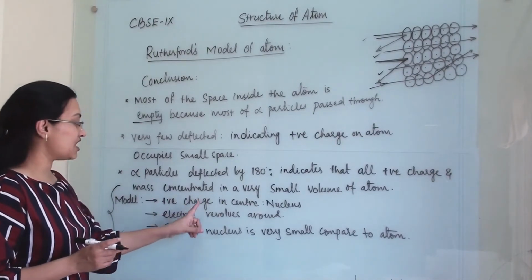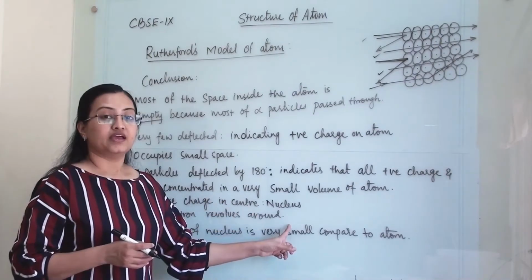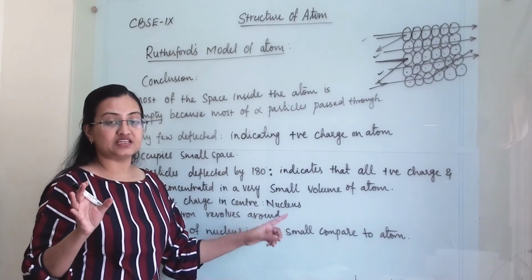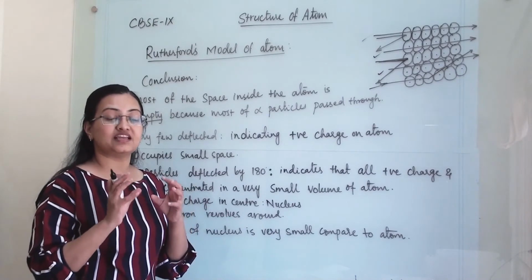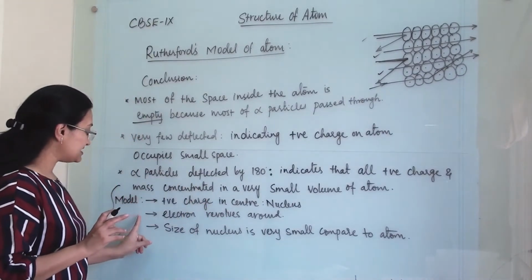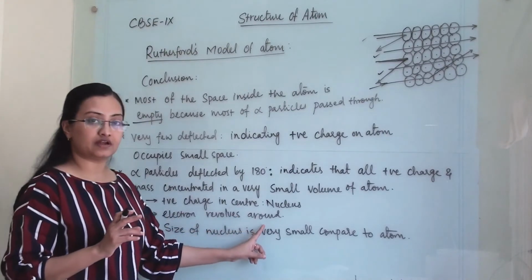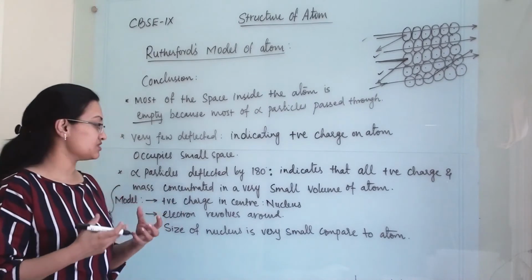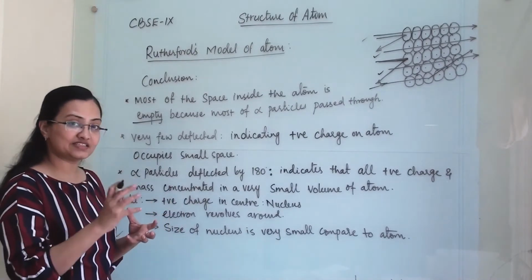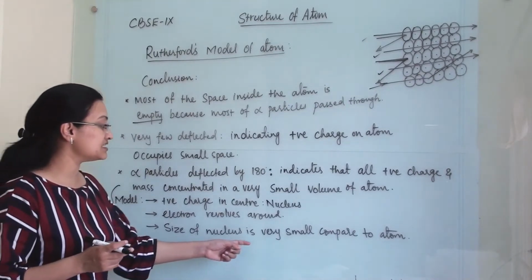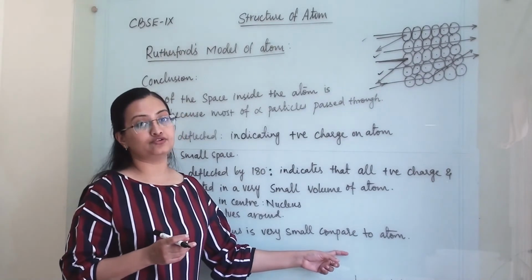That positive charge is in the center, and he gave a name to this center, a nucleus, and he said that all the mass is accumulated in the nucleus at the center of the atom. Then second, electrons revolve around the nucleus. Electrons revolve around the mass of the atom, and that is the center of the atom. Then third point, the size of the nucleus is very small compared to the atom.